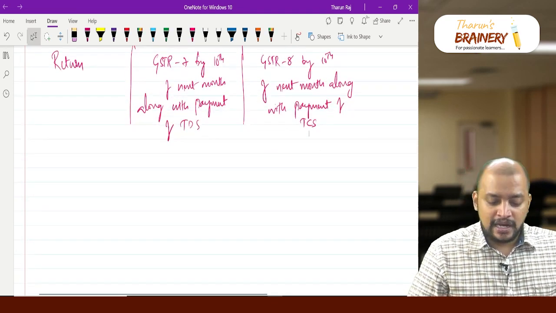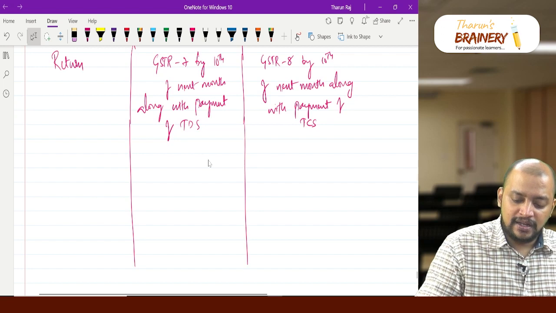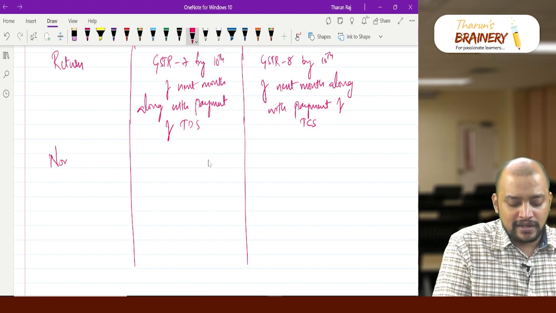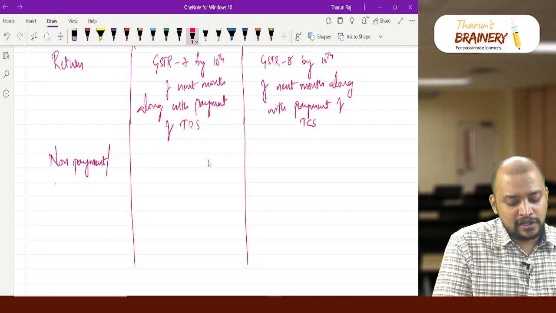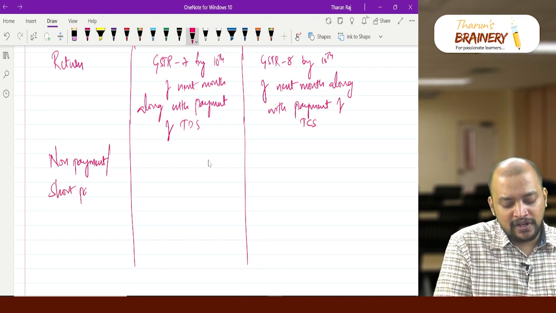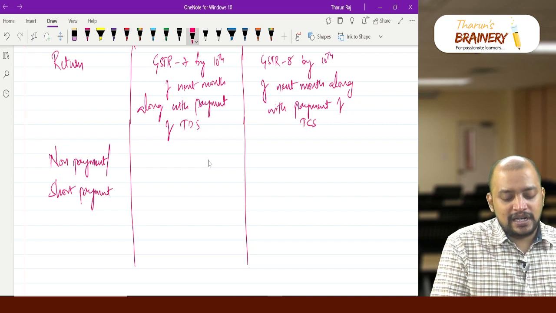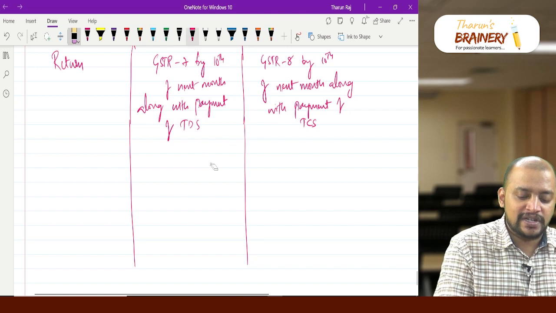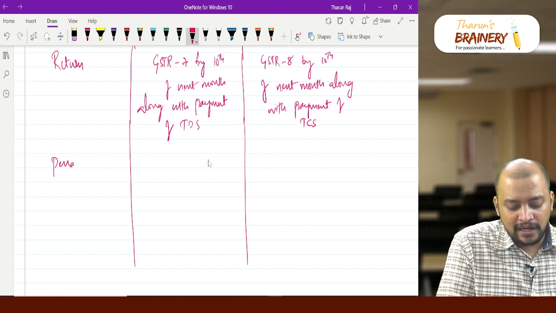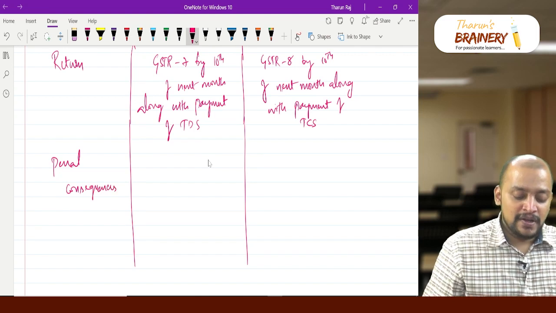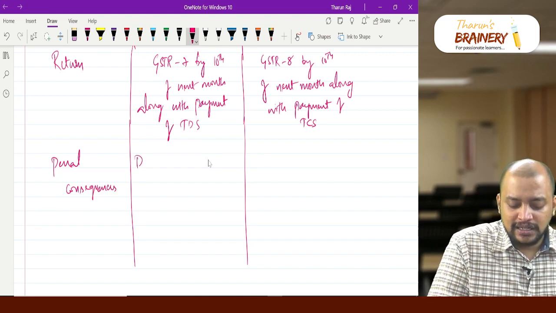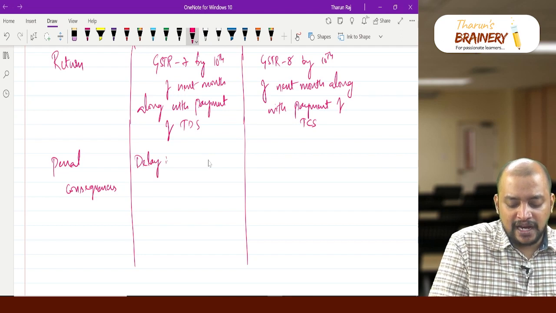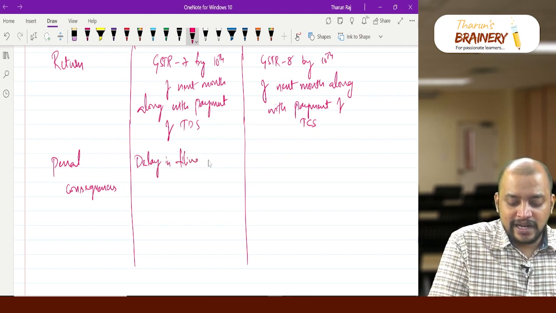Then next, non-payment or short payment, what will happen? That is the penal consequences we will see. First, delay in filing GSTR 7.